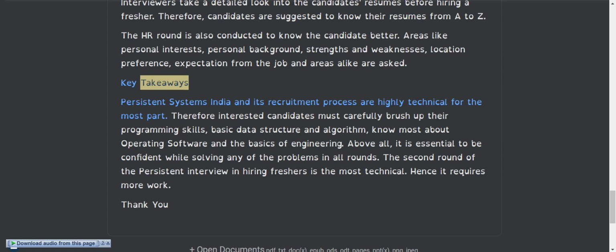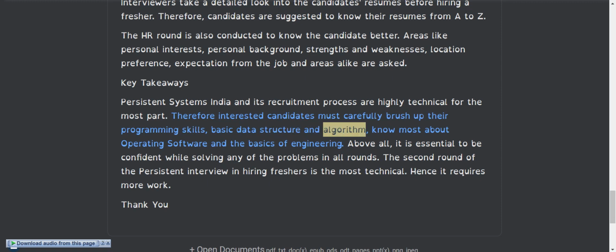Key takeaways. Persistent Systems India and its recruitment process are highly technical for the most part. Therefore, interested candidates must carefully brush up their programming skills, basic data structures and algorithms, know most about operating systems and the basics of engineering. Above all, it is essential to be confident while solving any of the problems in all rounds. The second round of the Persistent interview in hiring freshers is the most technical. Hence, it requires more work.